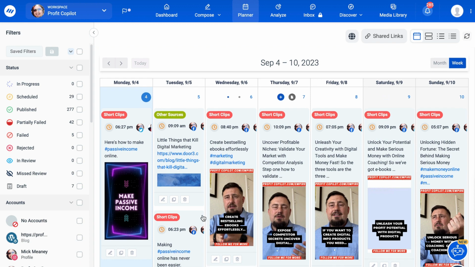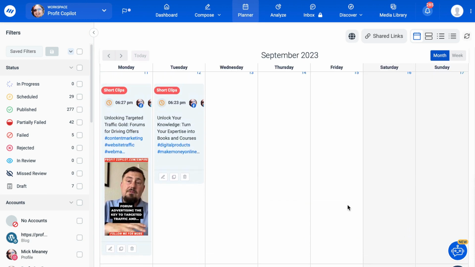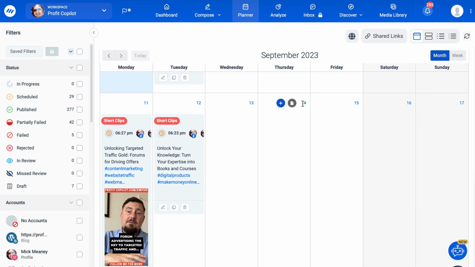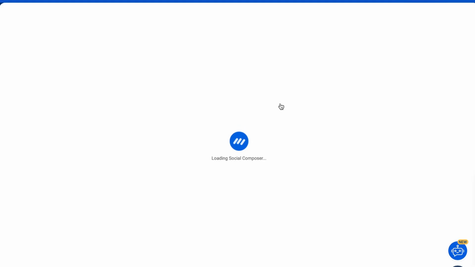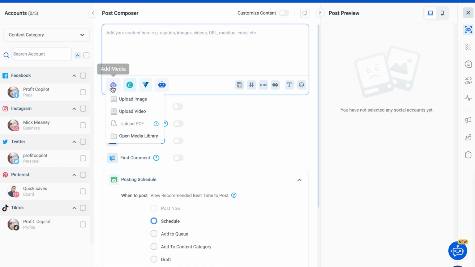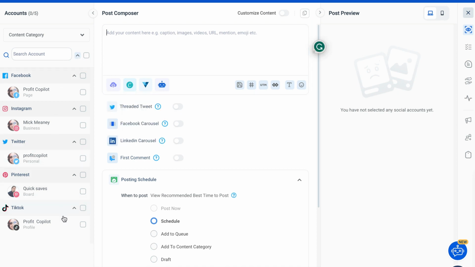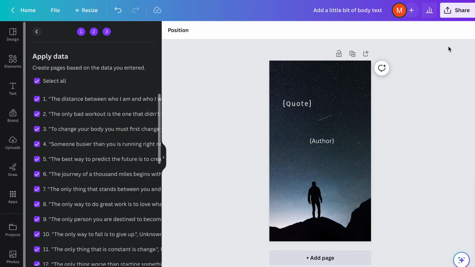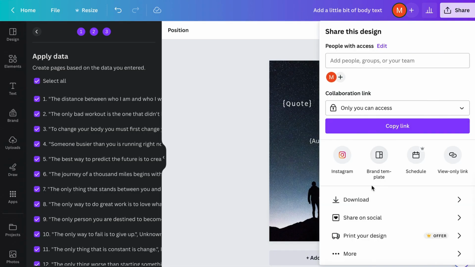So we can see that I've got a few days worth of social media content scheduled here. It's ready to go. And if I want to post something on, let's say, the 14th, I will click the plus icon there, then I can upload an image, I can add all my tags, I can choose the channels that I want it to be posted automatically to, and it will just work as expected.